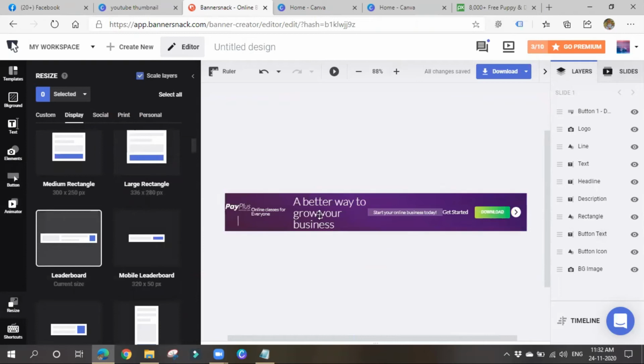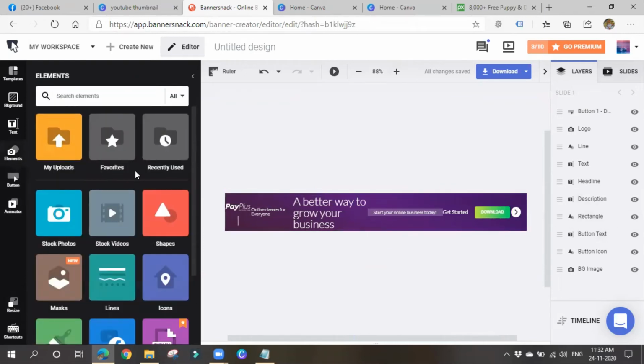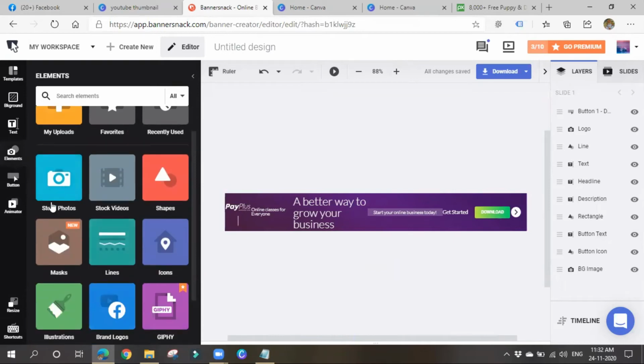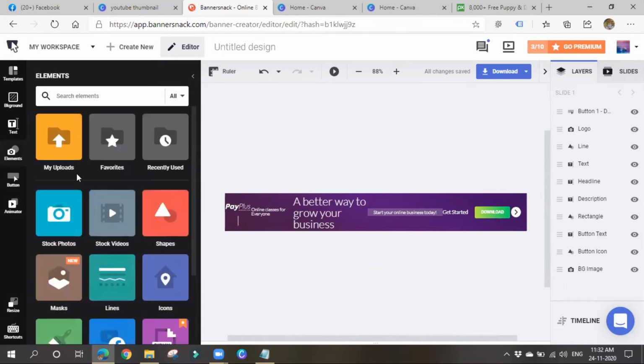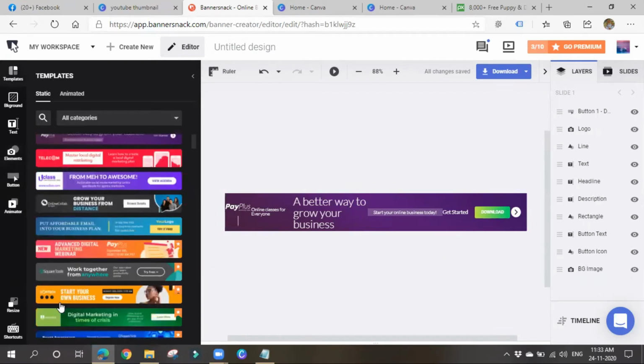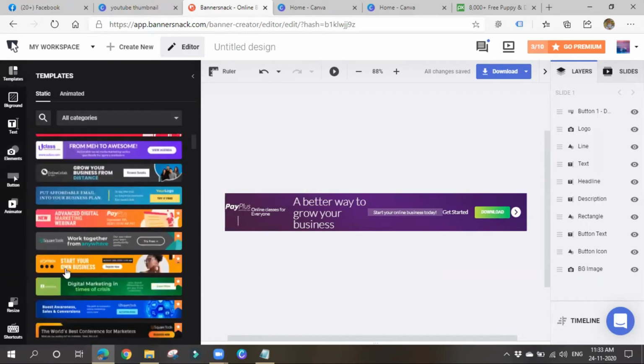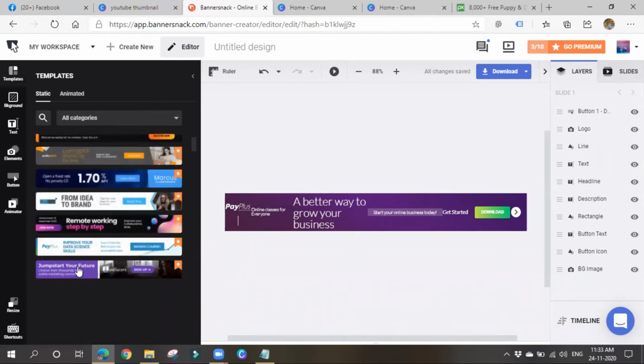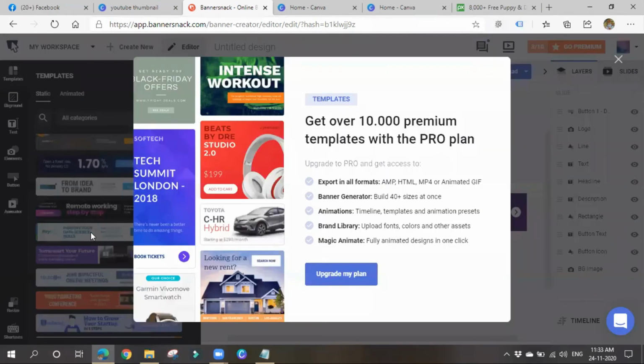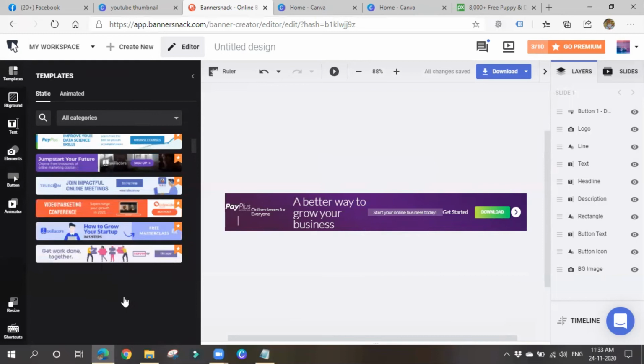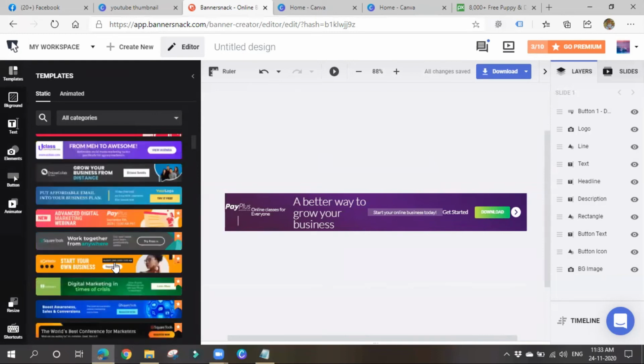If you want to create any kind of banner ads and all, you can create like this. You can go for elements, whether you want to add any photos or anything. If you want to upload your things, you can upload here. Templates means predefined templates, predefined designs. You can make use of these predefined designs if you want. Again, if you want to use them, you have to upgrade. So Pro. This is about Banner Snack, guys.